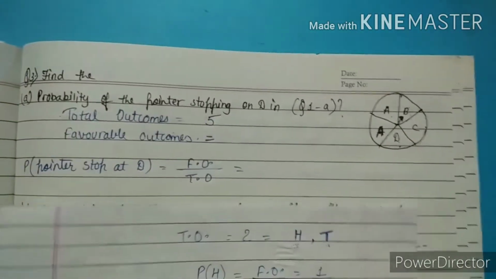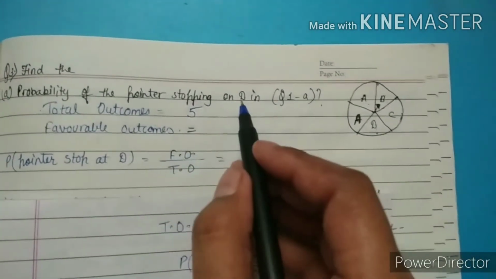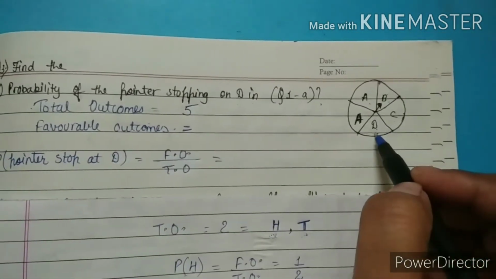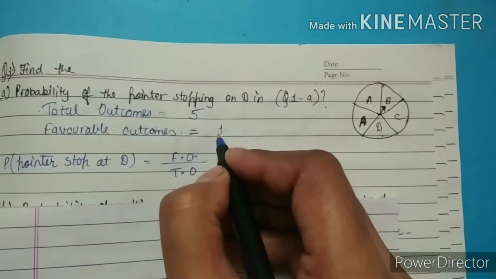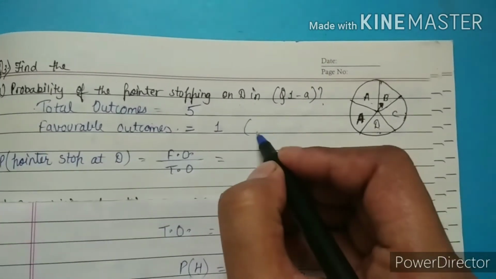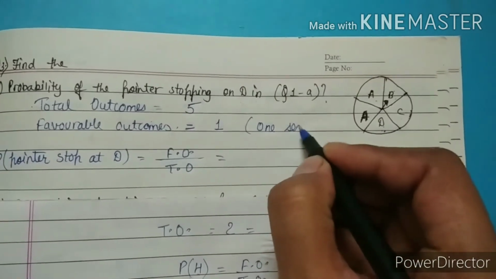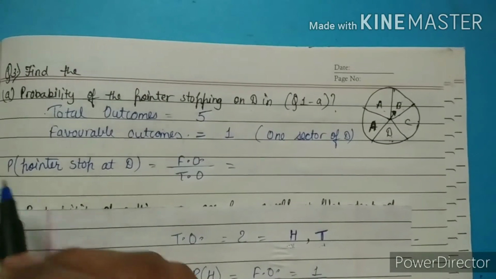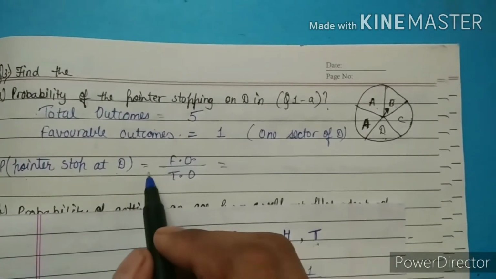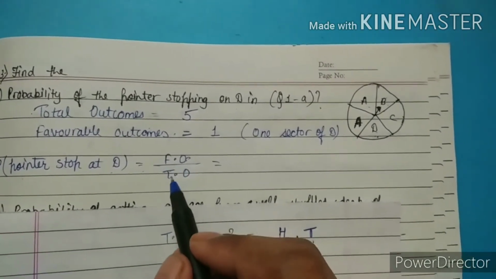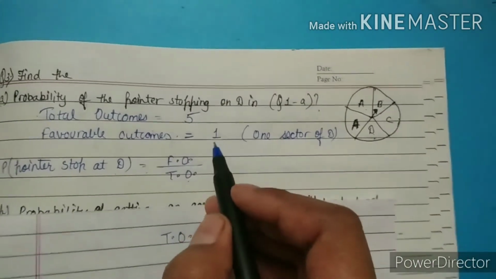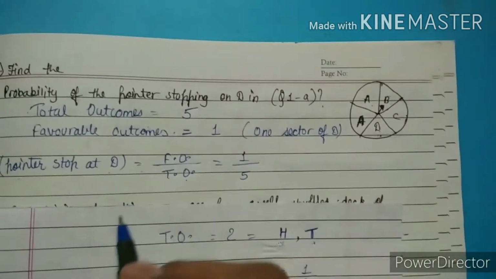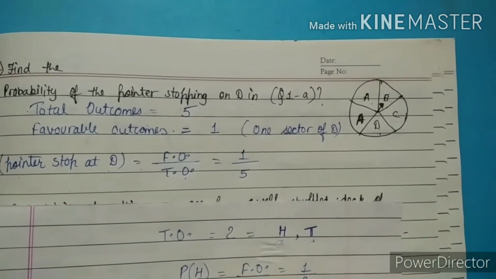And they want to know the probability of D. So how many sectors have D? Only one sector has D. That's why the favorable outcome is D, one sector of D. Okay. Now probability of pointer stopping at D is equal to favorable outcomes upon total outcomes. So favorable outcome is 1 and total outcome is 5. This is the probability of pointer stopping at D.